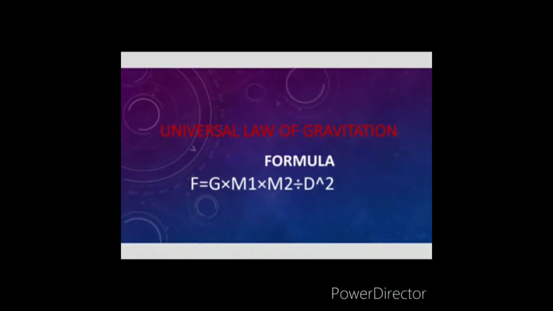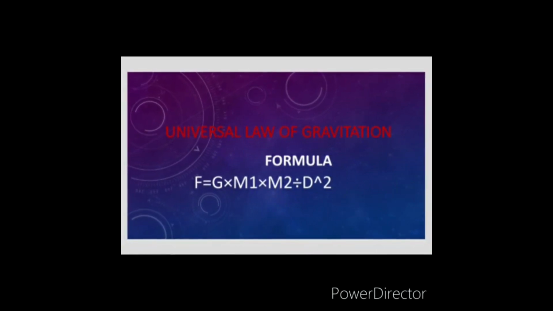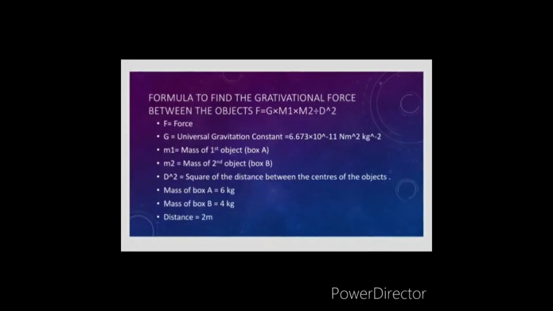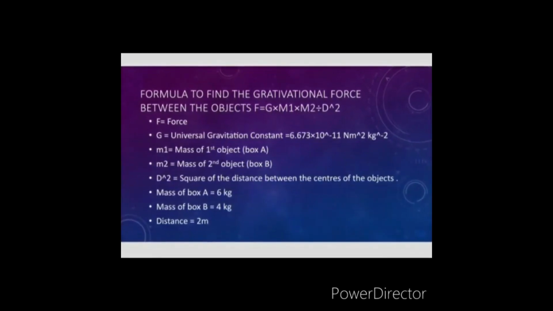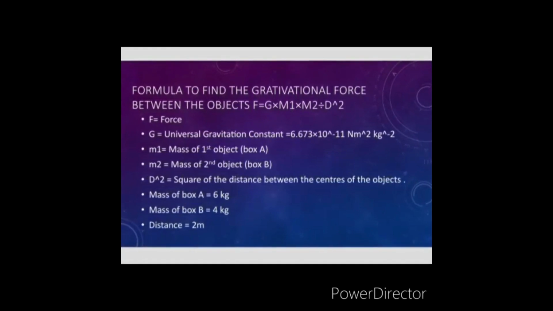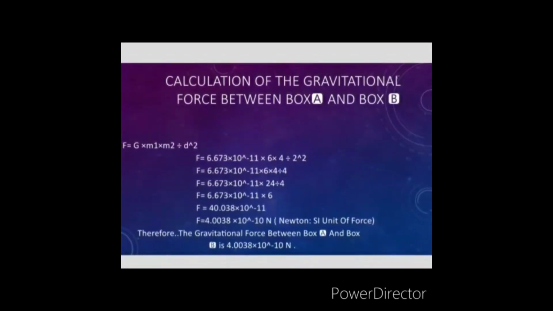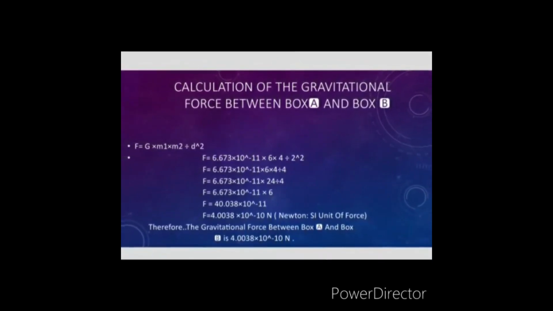The universal law of gravitation formula is F equals G into m1 into m2 divided by d square. Here F is the force, G is the universal constant, m1 is the mass of the first object, m2 is the mass of the second object, and d is the distance between the two objects. After substituting the values in the formula, the force between box A and box B is 4.0038 into 10 raised